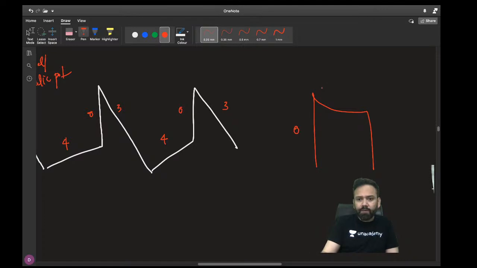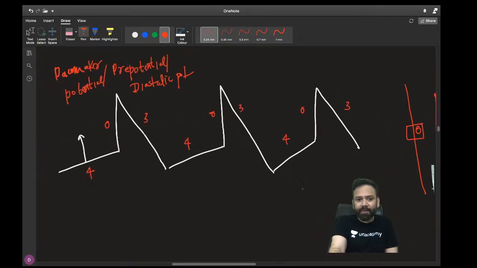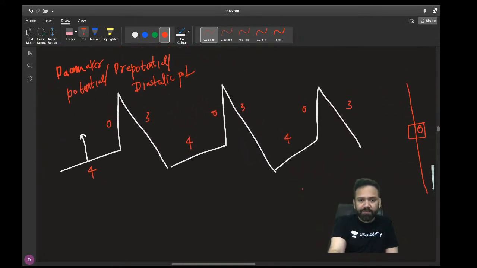This is 0, this is 1, 2, 3, 4. So 0 is depolarization, 3 is repolarization, and 4th is normally maintenance of RMP, but here it is pacemaker potential. You can compare this with the normal action potential of atrium and ventricle. Okay, so this is about pacemaker potential.